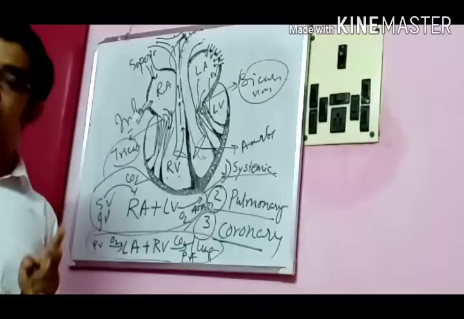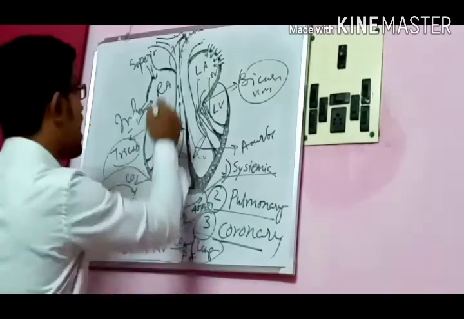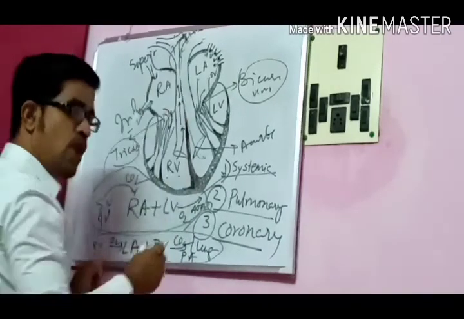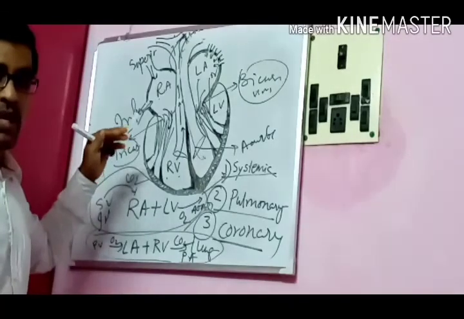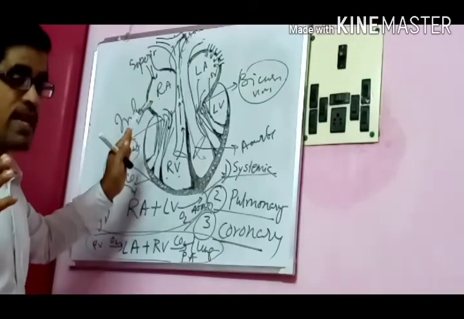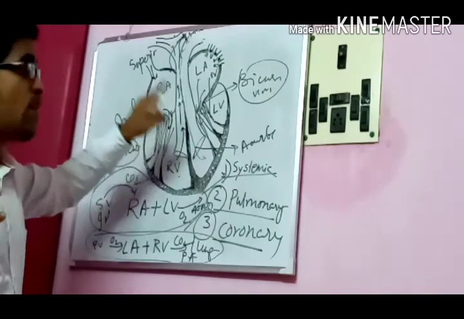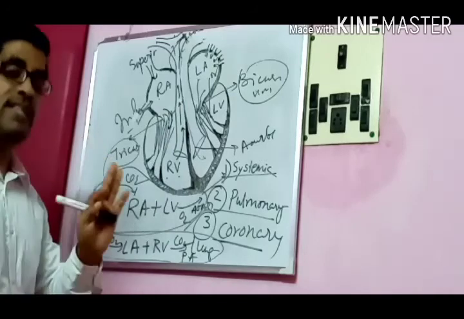How? Because whenever it comes, it will produce the coronary arteries. These coronary arteries are divided into three divisions: a left descending coronary artery, a right descending coronary artery, and a left circumflex coronary artery. So three major coronary arteries are there.